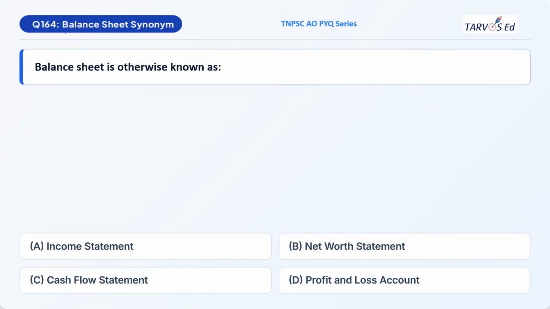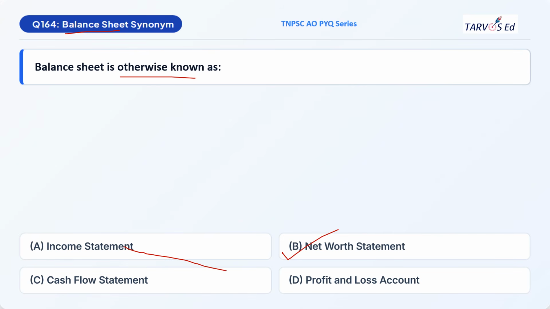Your next question is on balance sheet. Balance sheet is otherwise known as option A, income statement. Option B, net worth statement. Option C, cash flow statement. Option D, profit or loss statement. So the correct option will be option B, net worth statement.